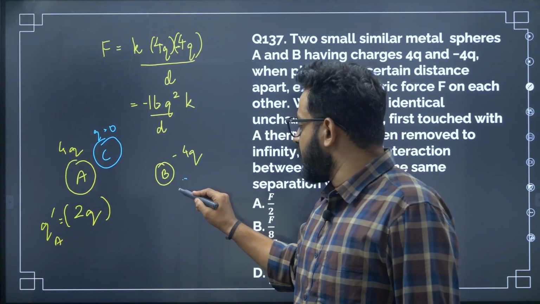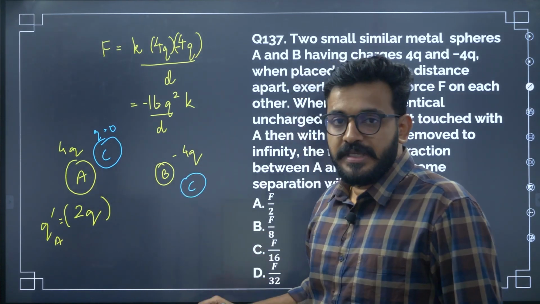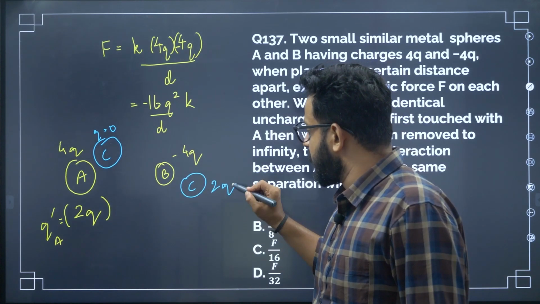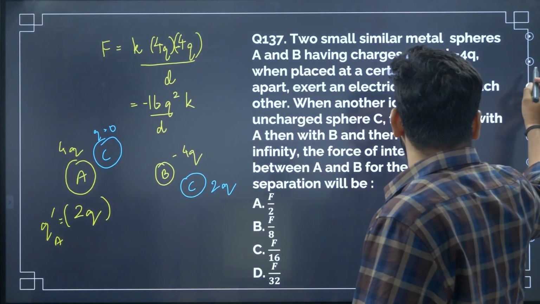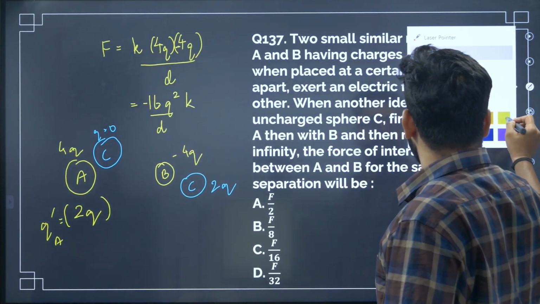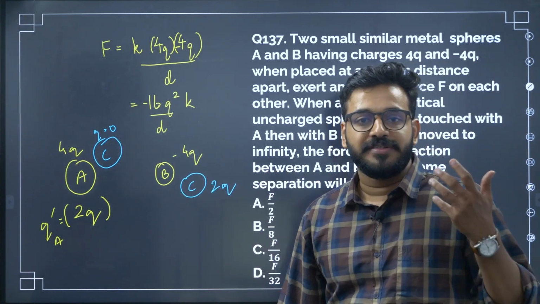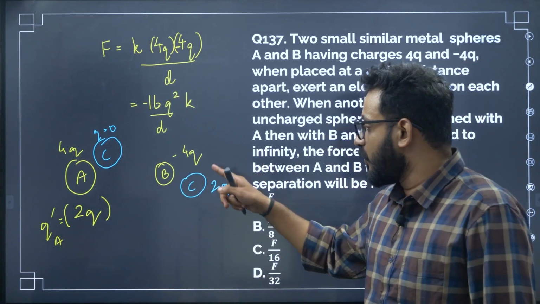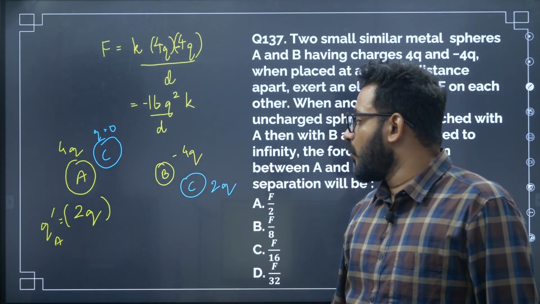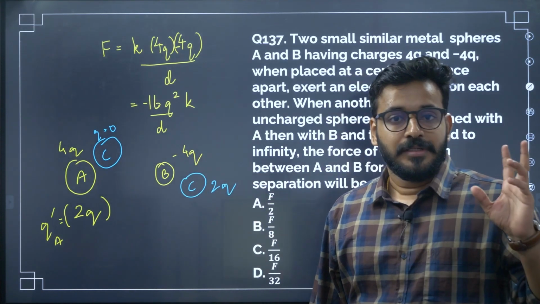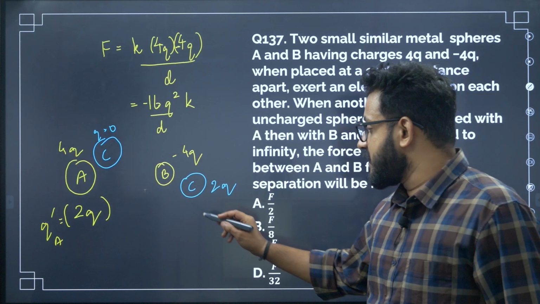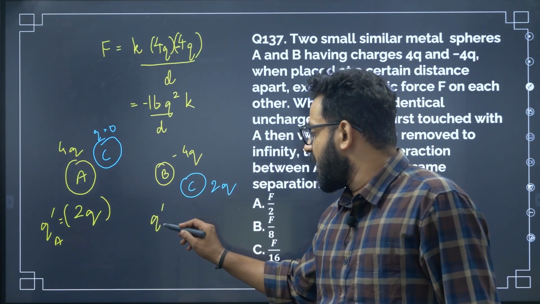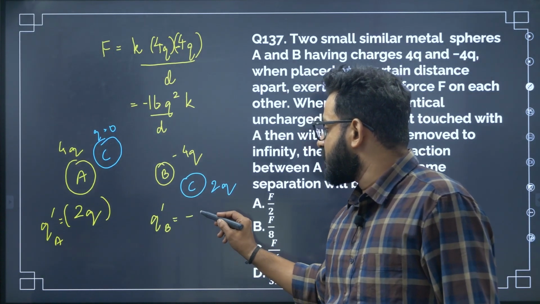Now C is coming here and in contact with B, it has a 2q charge. So now how will be the charge? Once again, the final answer will be the average because they are identical. Once again, there will be an average charge finally at both the places. So how do you take the average? Minus 4q plus 2q divided by 2. Minus 2q by 2. The new charge on B will be minus q.